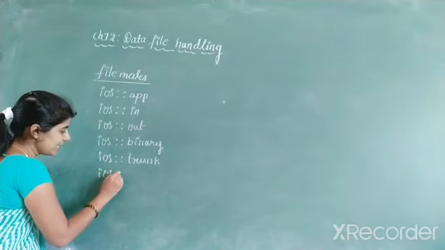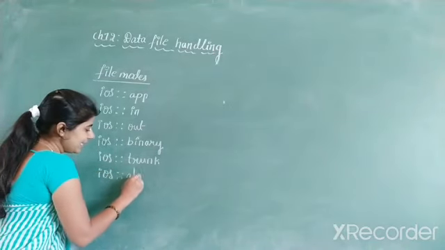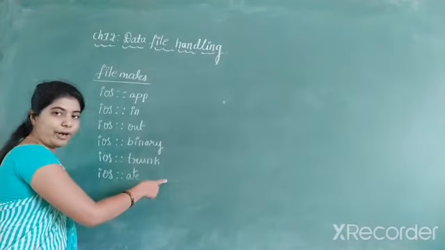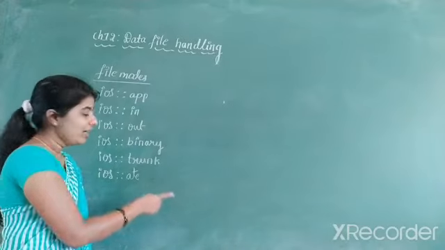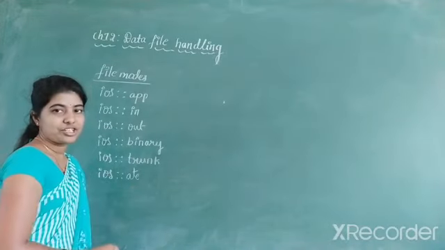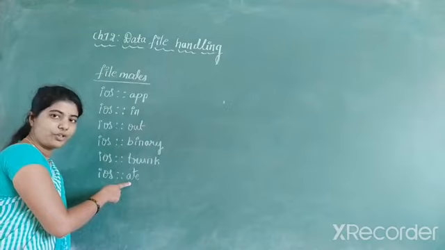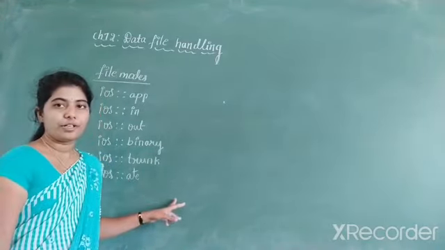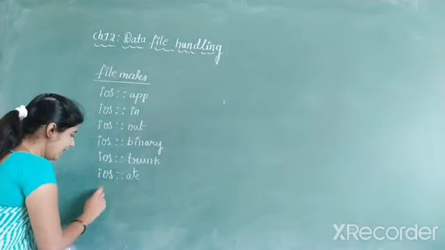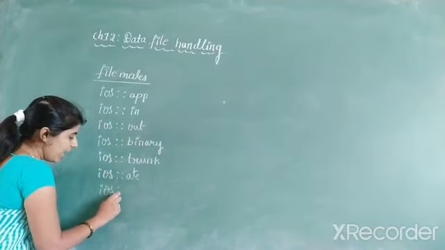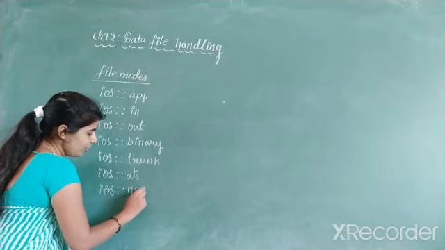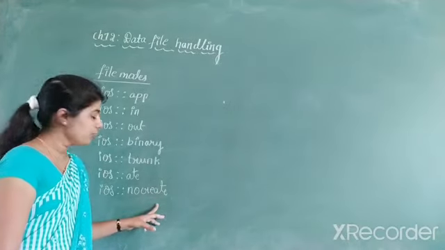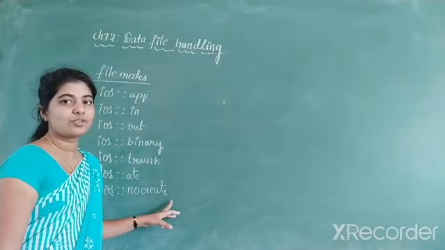We also discussed ios::ate. Ate indicates at end, means the file pointer is moved to the end of the file, and it is also used for updating files. If we use the mode ate, we can update the files and also move the file pointer to the end of file. Next, ios::nocreate turns down opening of the file if it does not exist.